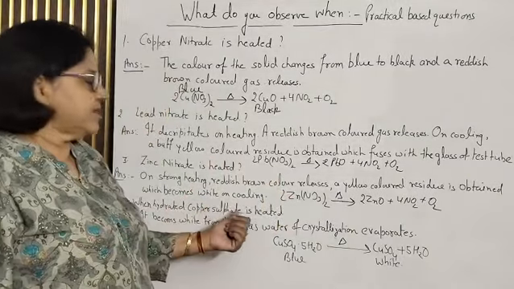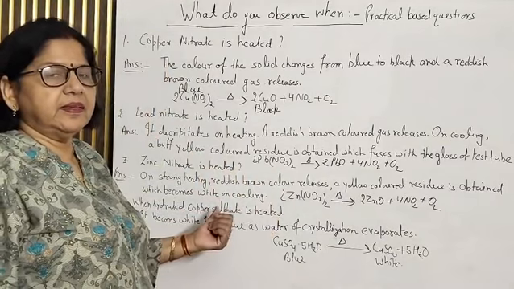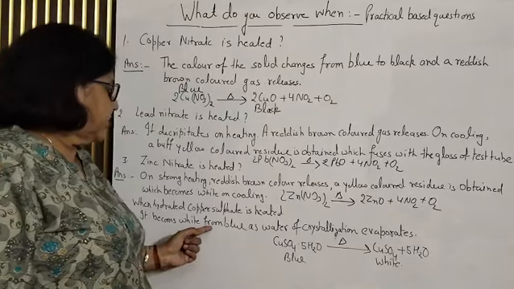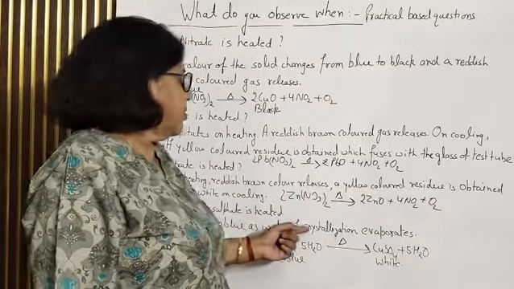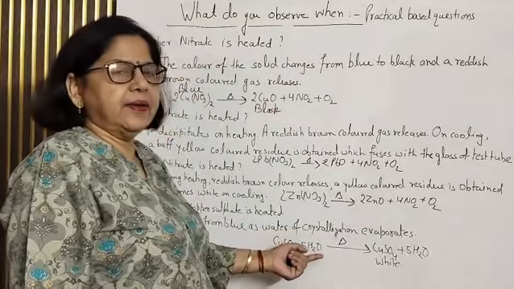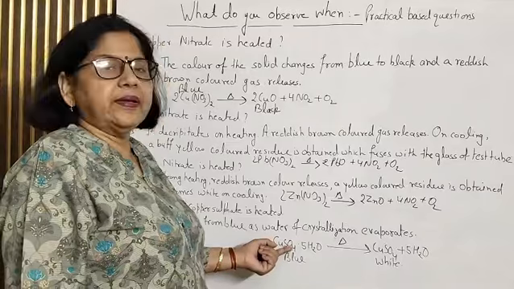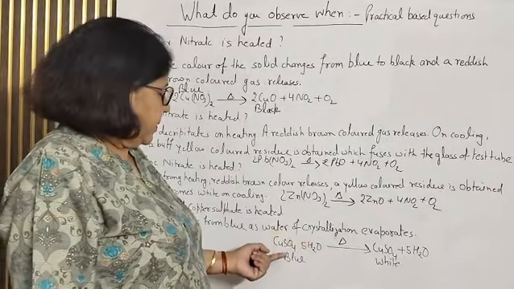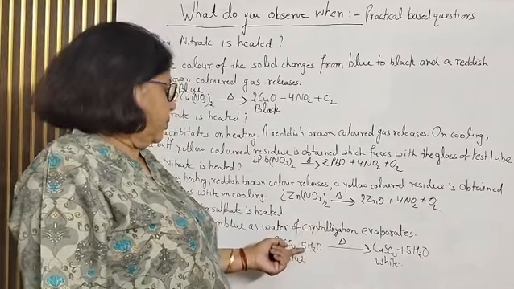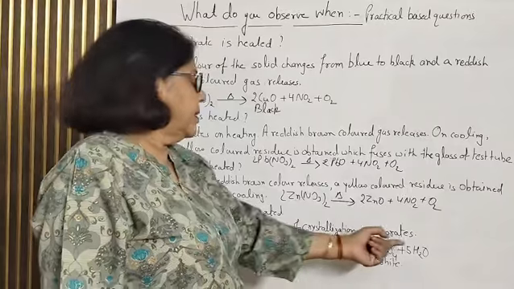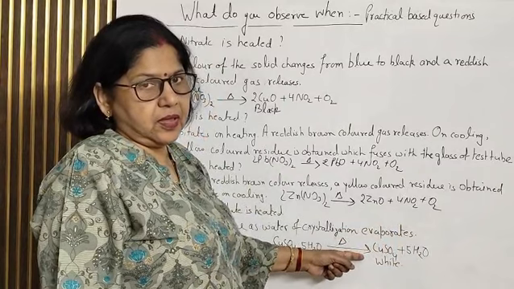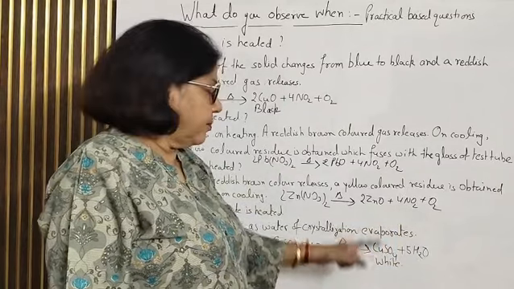Then the next is when hydrated copper sulfate is heated. Hydrated means having water of crystallization. So it becomes white from blue as the water of crystallization evaporates. Copper sulfate pentahydrate is the formula of hydrated copper sulfate. Right, its color is blue. But when it is heated, the water evaporates, it becomes part of the air, and only CuSO4 remains, which is white.